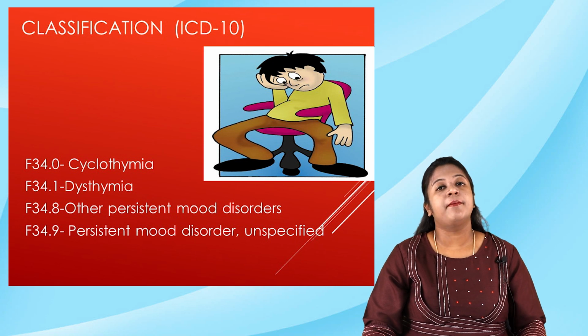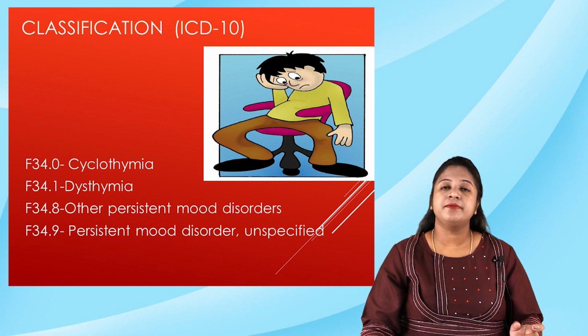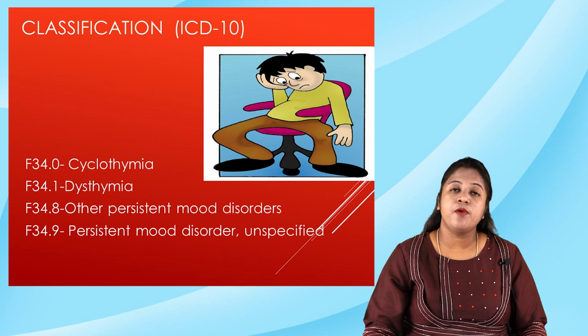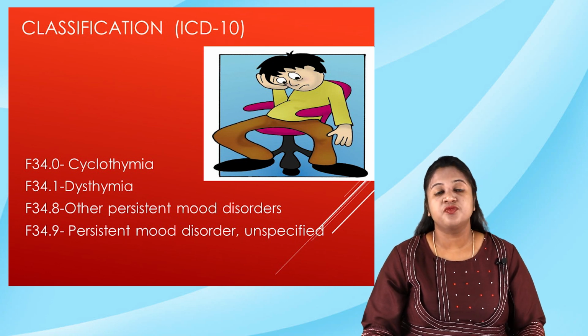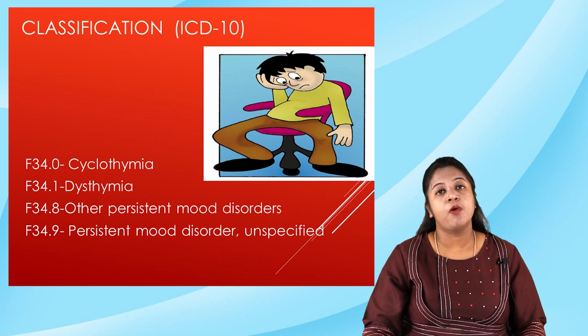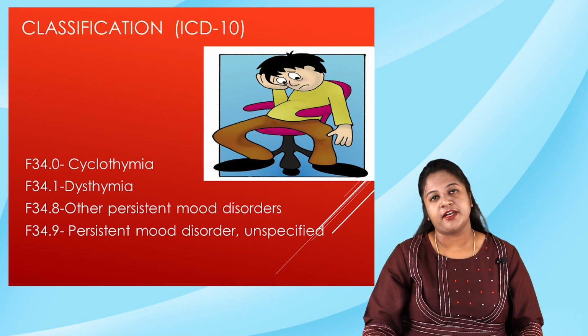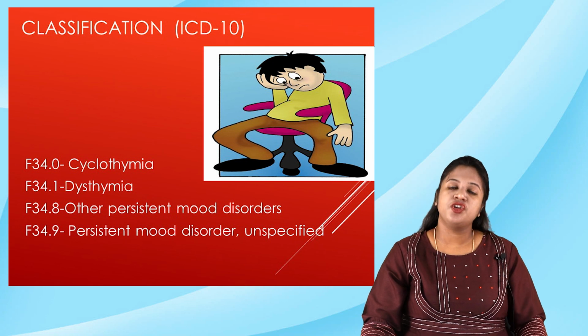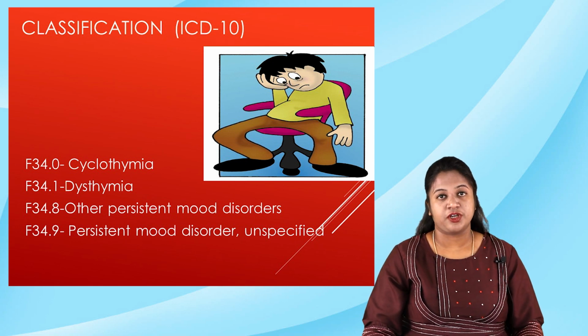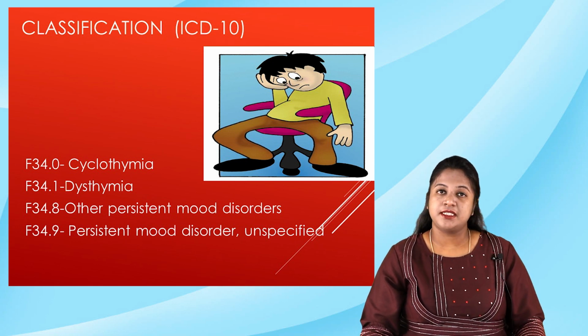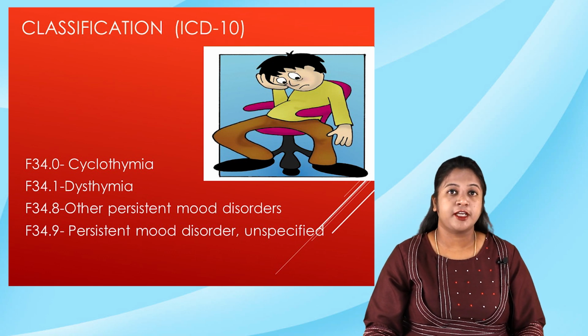F34.1 talks about dysthymia or the dysthymic disorders. F34.8, other persistent mood disorders. F34.9, persistent mood disorders which are unspecified. So this is the classification of the persistent mood disorder. I will be discussing each of these disorders in detail.